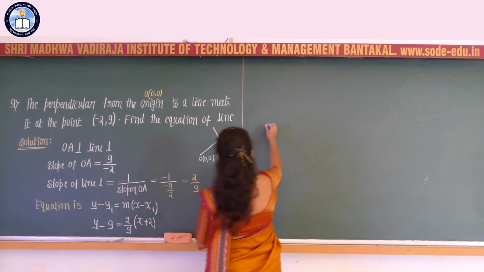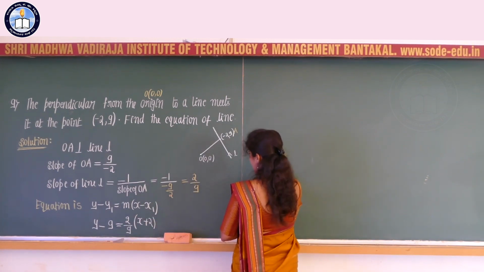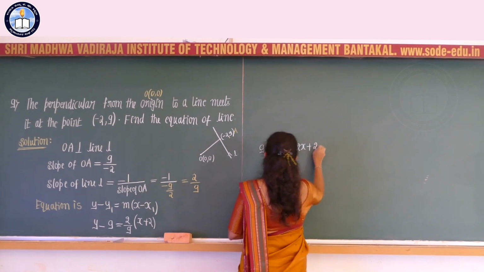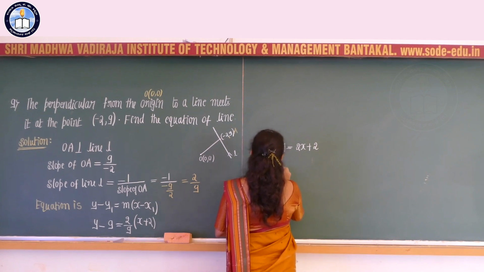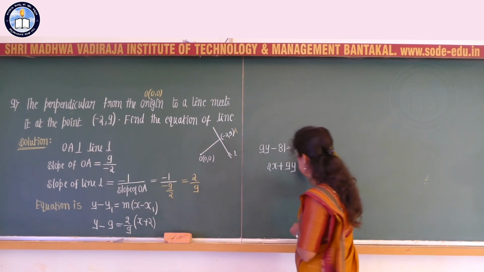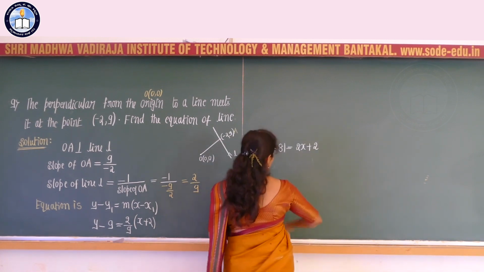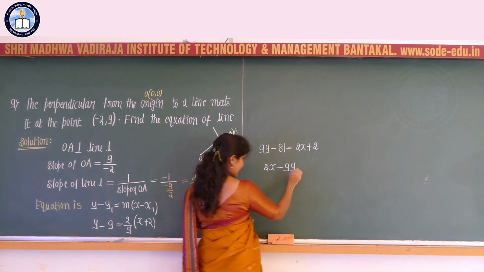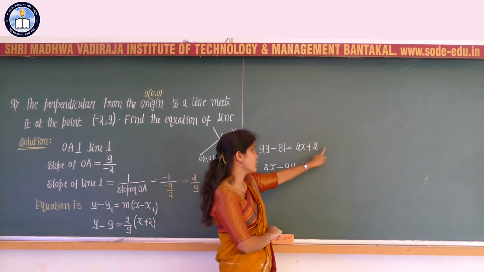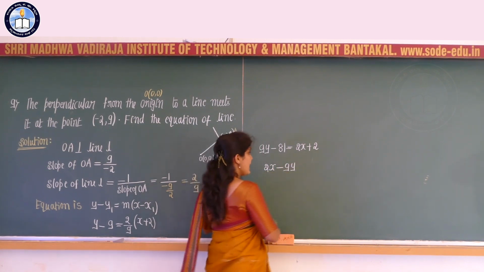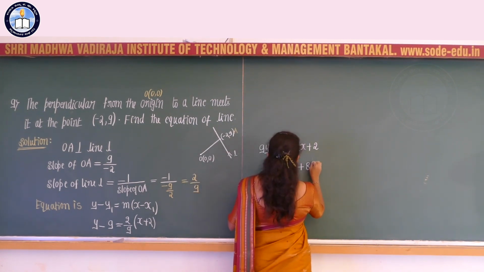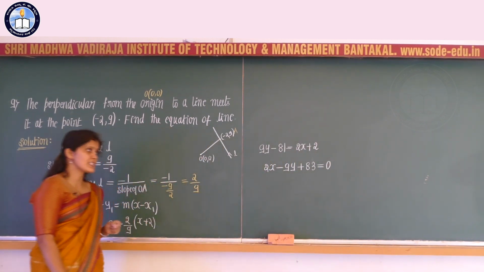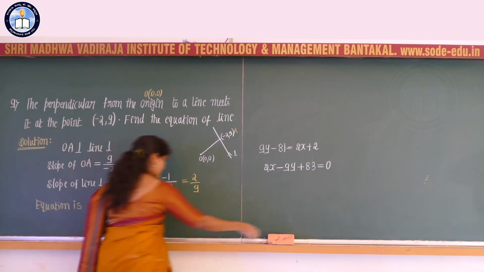On simplification, 9 into y minus 81 is equal to 2x plus 2, or 2x plus 9y. Taking 9y to the RHS gives minus 9y, and minus 81 to the RHS gives plus 81. 81 plus 2, that is 83, is equal to 0. So the required equation of the line is 2x minus 9y plus 83 is equal to 0.